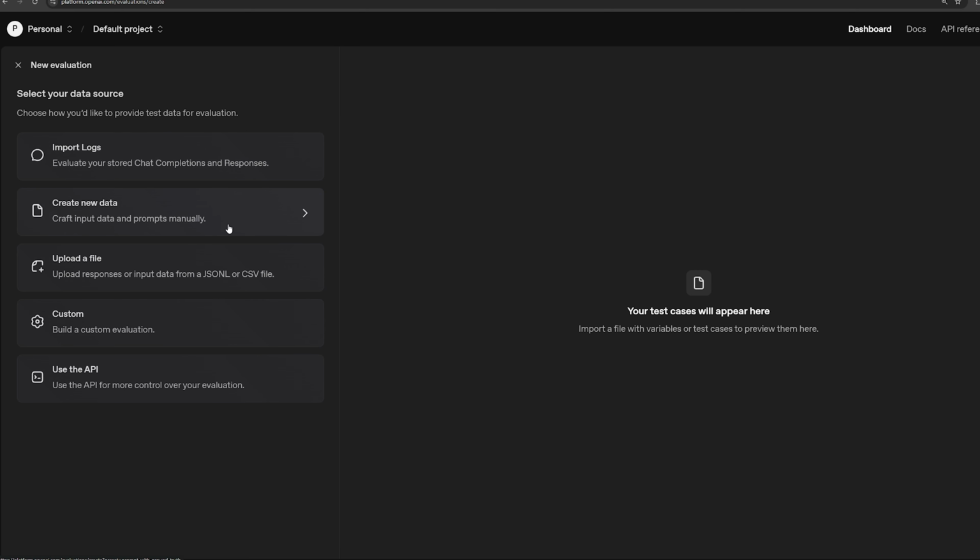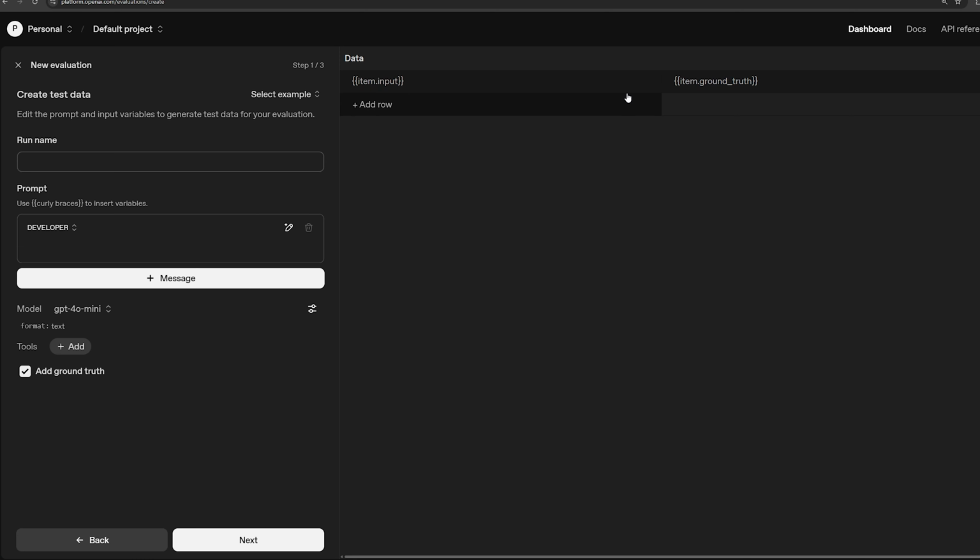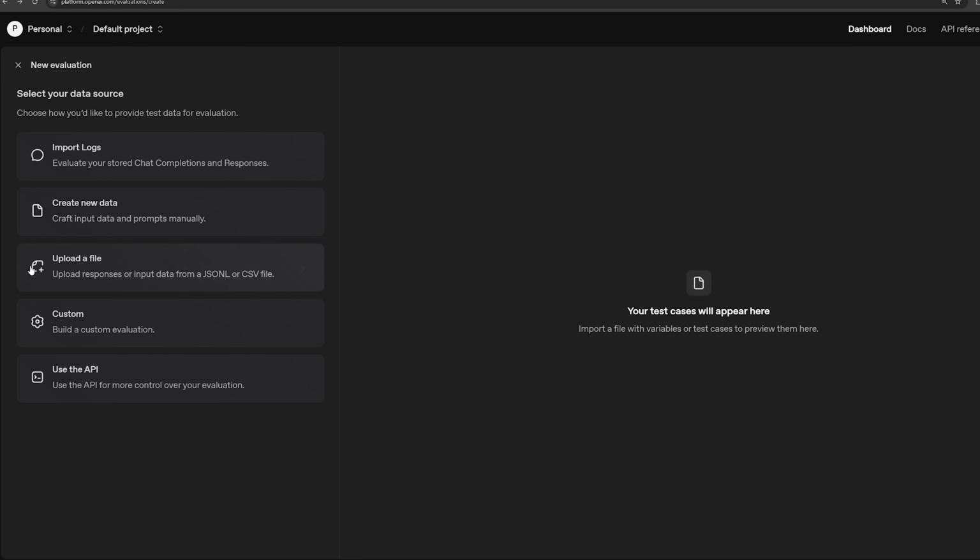You can create new data on the fly, so you can click this and just go through the process of manually adding rows. Here you've got the most popular option, uploading a file, and you can upload a JSONL or a CSV file. If you've done anything with machine learning, you're probably familiar with these, but CSV is just a comma separated values file. In other words, it's basically just an Excel file, but in a more universal format. It's literally just rows of comma separated values. That's where the name comes from. And then JSONL is a more specialized format of JSON files.